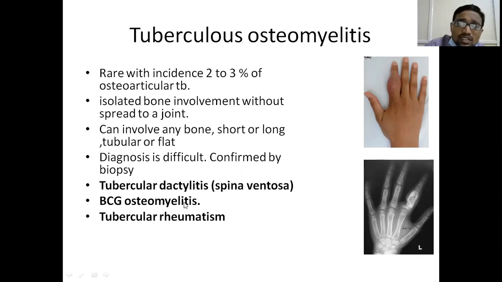BCG osteomyelitis is a complication of BCG vaccination, which is a live vaccine. BCG vaccine doesn't mean that everyone will get osteomyelitis, but a few months to a few years after giving the BCG vaccine, the child might develop osteomyelitis, usually of the long tubular bones. Now, how do you tell it's a BCG osteomyelitis?